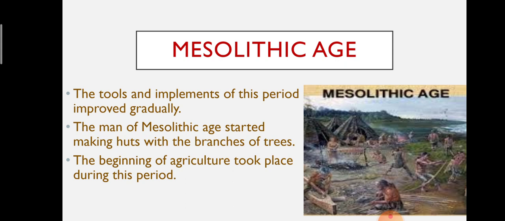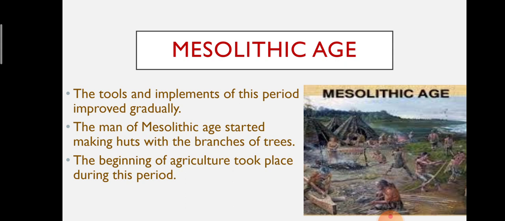The Mesolithic man protected himself from cold and rain with the skins of animals. After hunting the animals, they used the skin to protect themselves from cold and rain. In India, the remains of the Mesolithic period have been found in Ujjain, Jorwa, Chandoli and Singhampur.